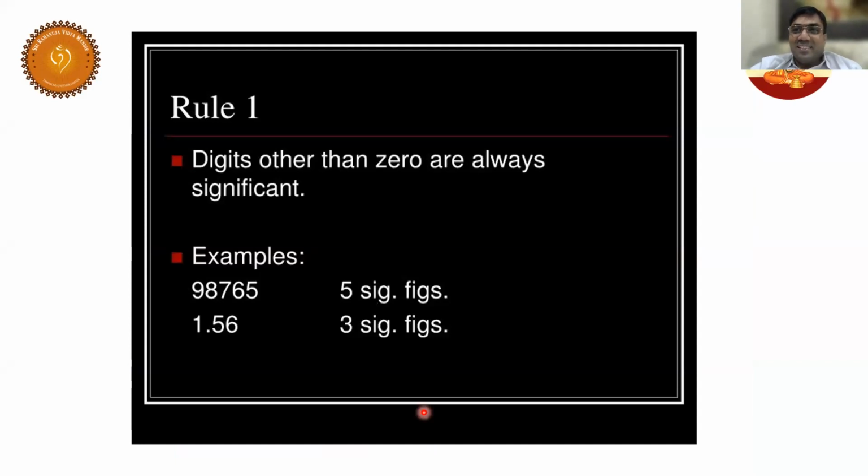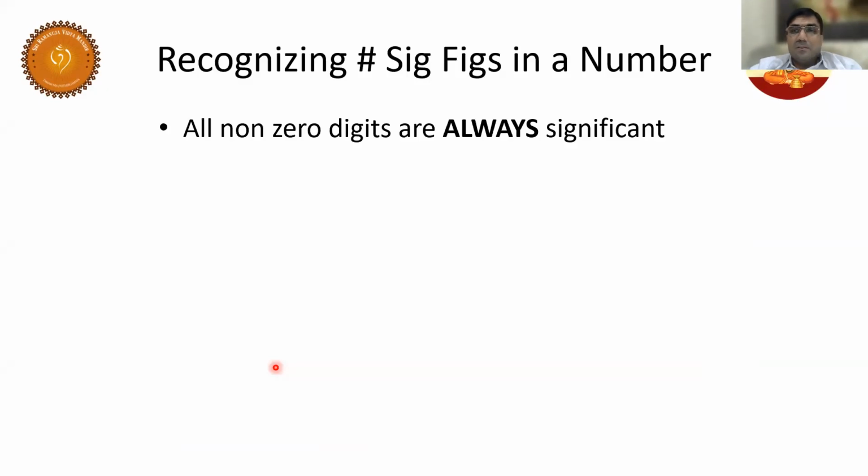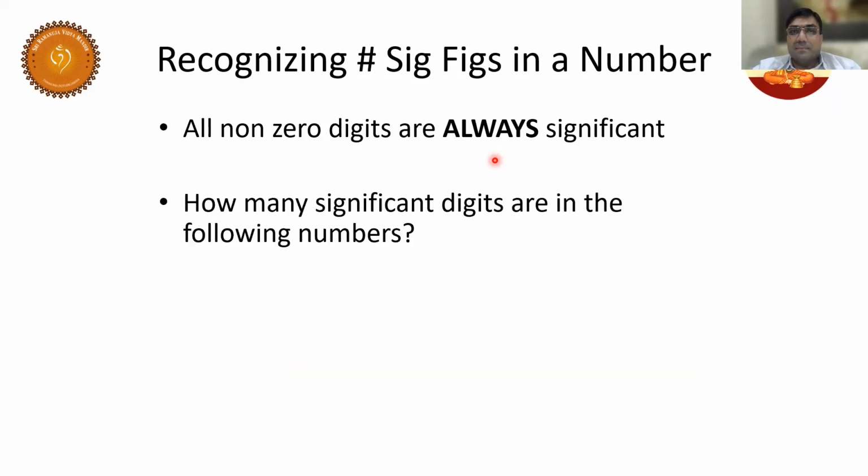Now, to write the significant figures or significant digits, there are some rules. They are very easy to learn. The first rule: digits other than 0 are always significant. Are there any zeros here? No, sir. No zeros, so there are 5 significant figures here. That is the meaning. Here, how many are there? 3, because all are significant only, right? So all non-zero digits are always significant. That is rule number 1.